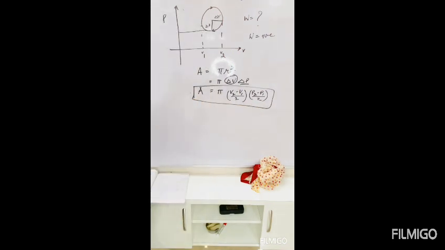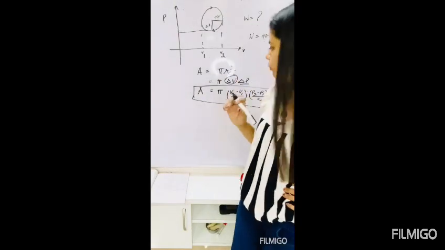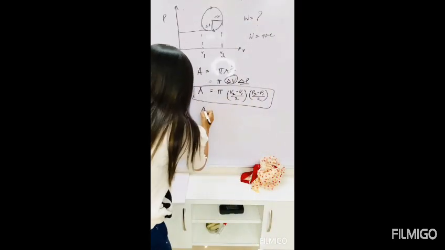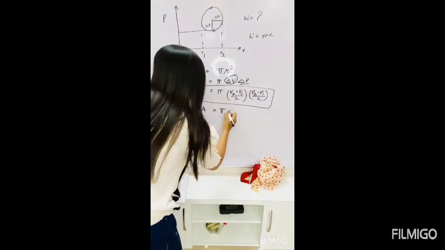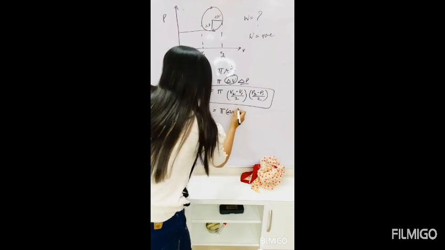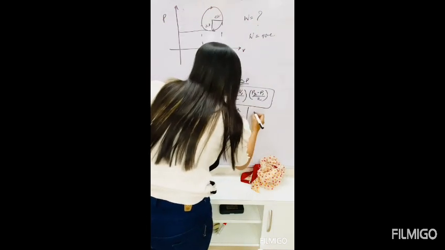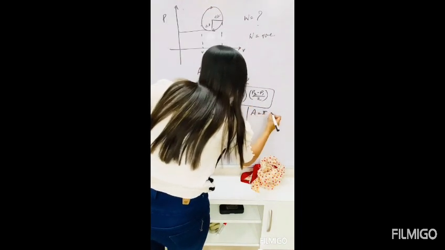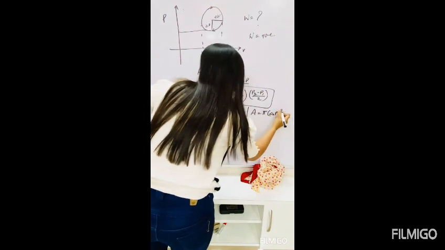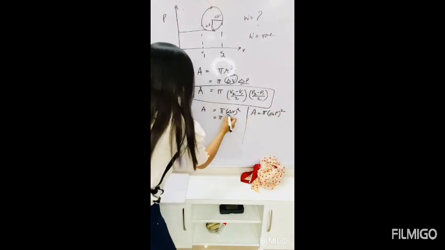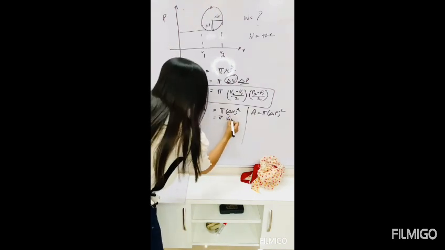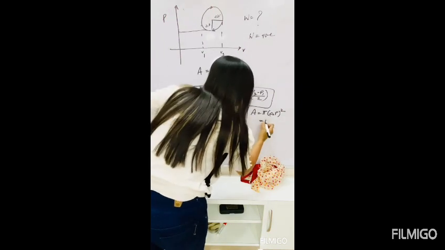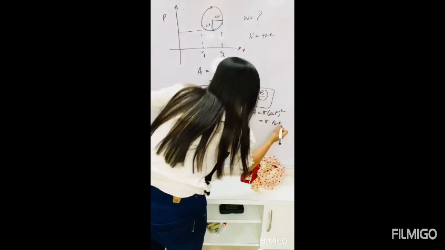Now, some students think, why are we writing this? Why can't we write A is equal to pi times the change in volume, whole square? Or some students complain, why can't we write area is equal to pi times the change in pressure, whole square? Here the change in volume is (V2 minus V1) by 2, whole square, and similarly (P2 minus P1) by 2, whole square.